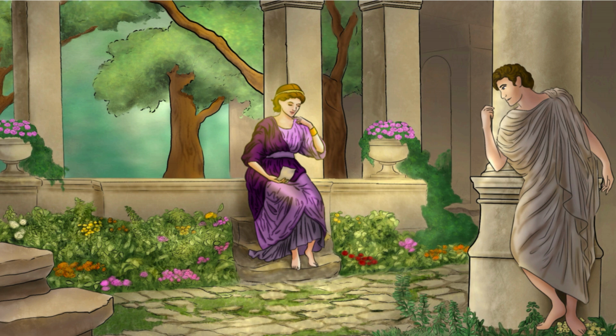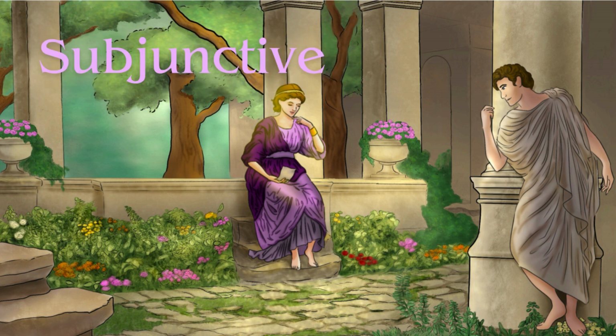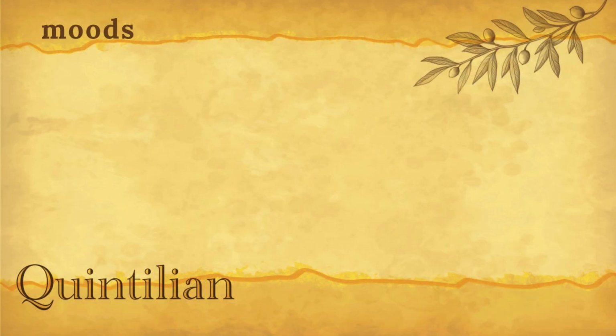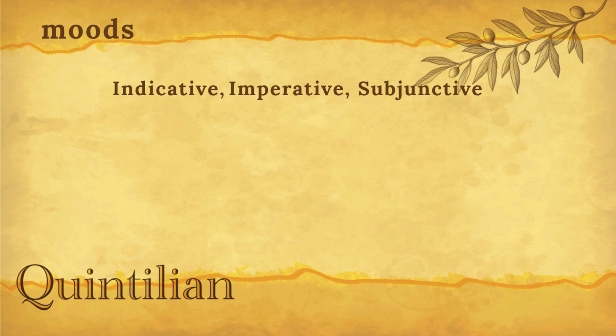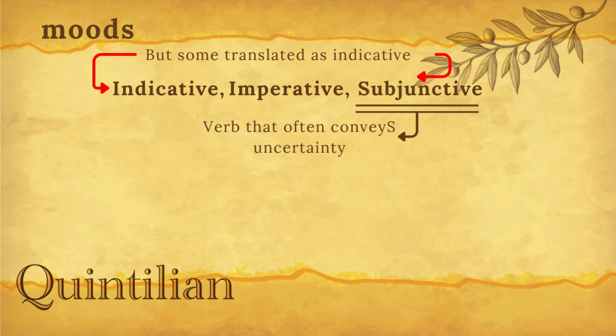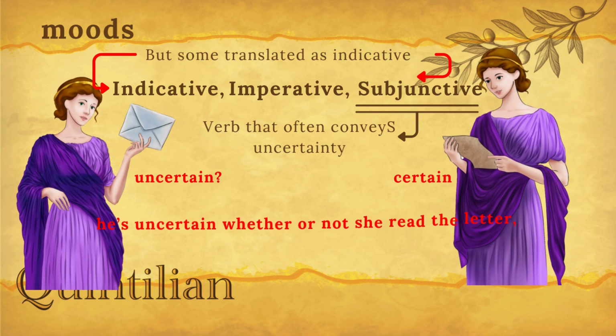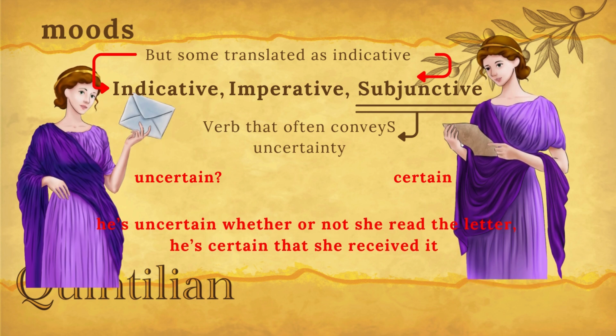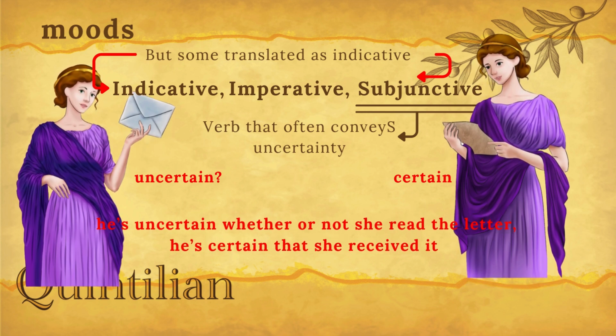In this video, we're going to be going through the subjunctive. In Latin, there are three moods: the indicative, imperative, and the subjunctive. And the subjunctive is perhaps the most common mood to appear in Latin. It may sound complicated, but it's still treated like a verb, but one that conveys uncertainty. For example, he's not sure whether or not she read the letter, but he's certain that she received it.